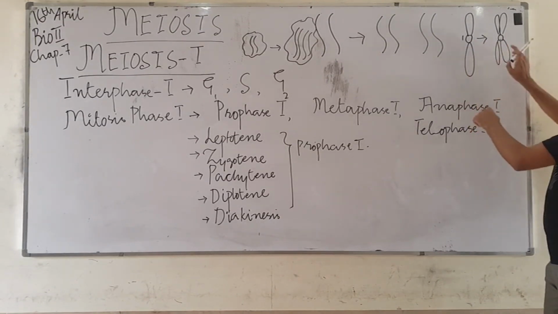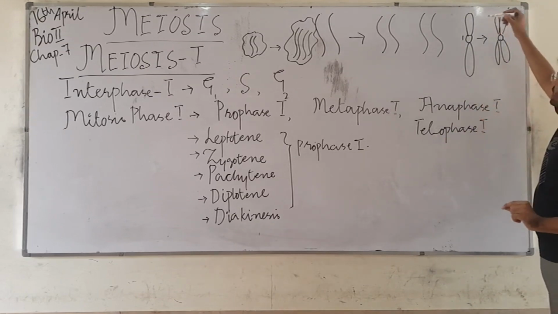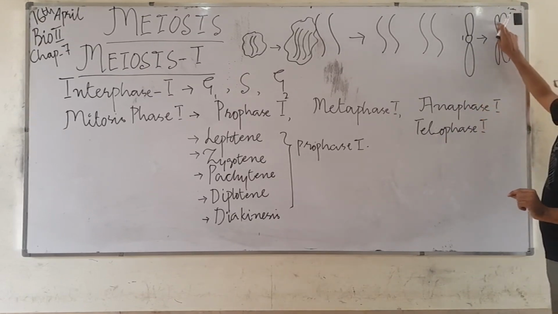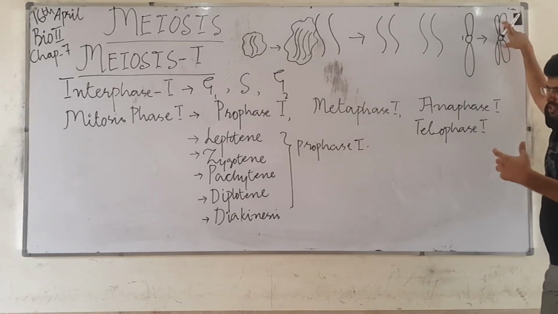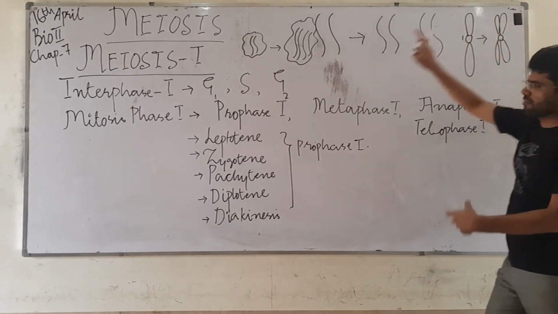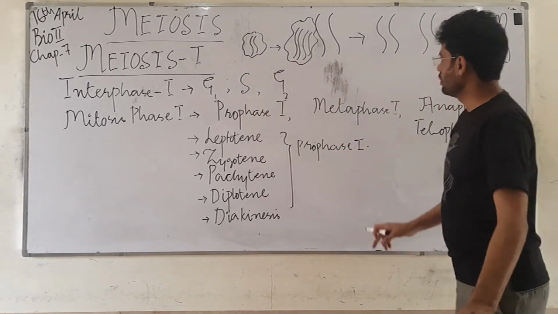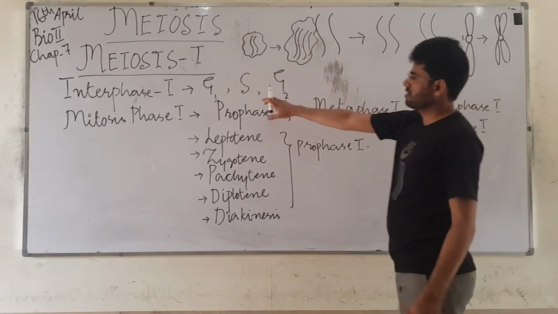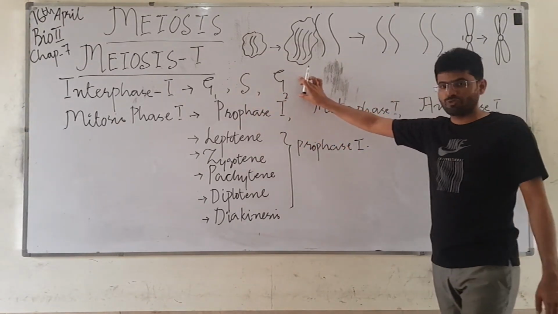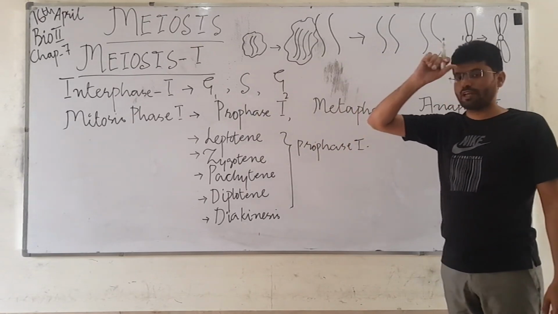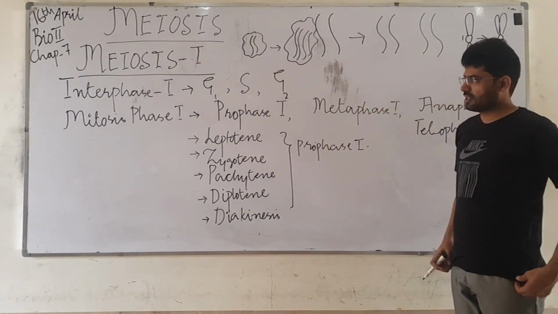S shape of chromosome number 2. So we will all double. I mean, if you say that these two are called the sister chromatids, so another molecule of DNA is made possible by the S phase. So this is why it is called the synthesis phase. After that synthesis phase, we will have another phase called the G2 phase, in which a cell prepares itself for the prophase, metaphase, anaphase, and telophase.